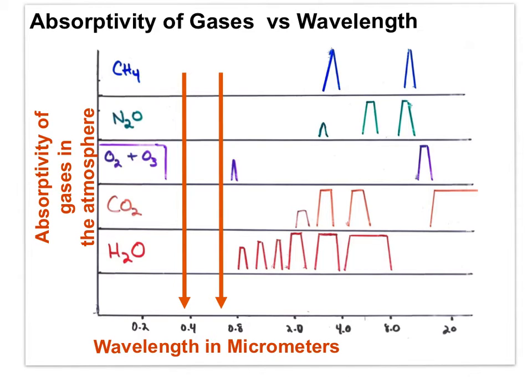So the Earth absorbs the short visible wavelengths and re-radiates the longer wavelengths back out, and you can see what happens. The longer wavelengths re-radiated by the Earth are absorbed by these gases: water and carbon dioxide and ozone and nitrous oxide and methane. The greenhouse gases trap or absorb these longer wavelengths, and this serves to keep the Earth warm.